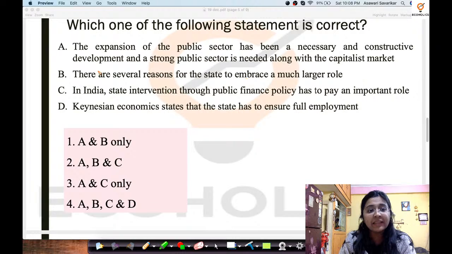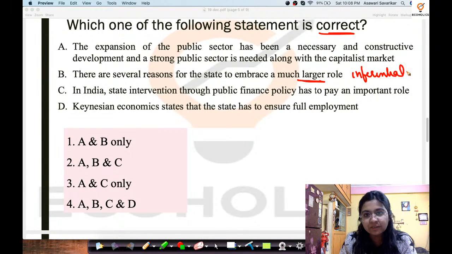Then there are several reasons for the state to embrace a much larger role. This has been an inferential statement, right? The statement was something like public finance has to play a bigger role, and again this has been stated in another way. And then in India, state intervention through public finance policy has to play an important role.